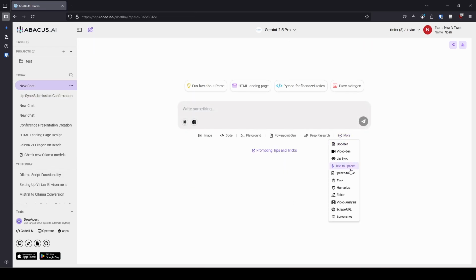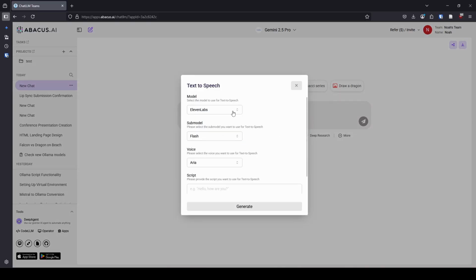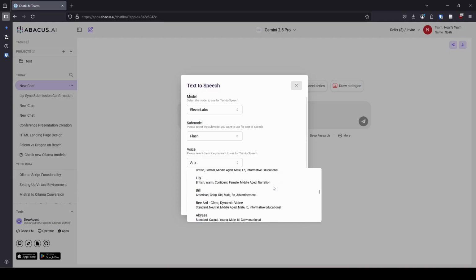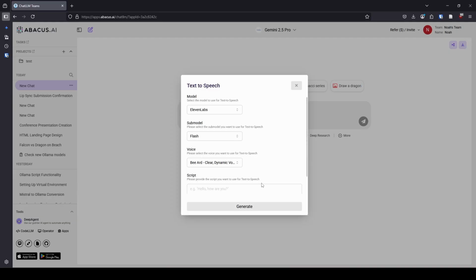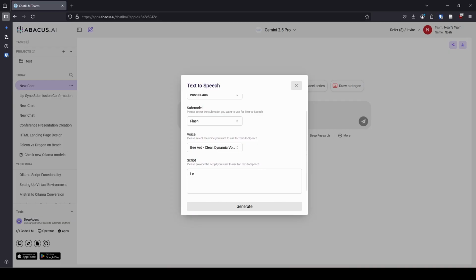So they also have text-to-speech and speech-to-text. These are things that were not there previously. Let's try out the text-to-speech. It looks like we have 3 different options here. I'm going to use 11 Labs because I think they have some pretty cool voices. And let's choose, oh man, what a list of voices. A clear dynamic voice. Let's do that. Script: Learn meta-analysis is the best, and generate.